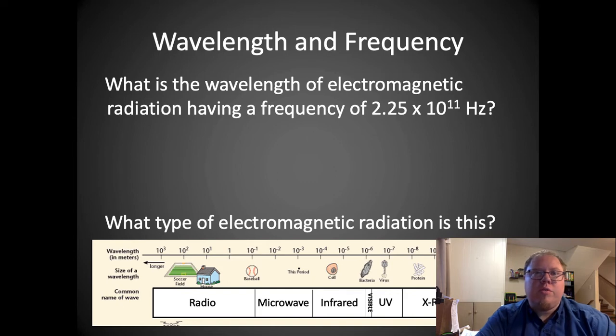Okay, your turn. So what is the wavelength of electromagnetic radiation that has a frequency of 2.25 times 10 to the power of 11 hertz? Remember, the frequency is how many I have in a second, so these wavelengths, we're going to have a lot of them, so that's a very high number there. You're going to solve this the same way, but now instead of finding frequency, you are finding wavelength, and you have the frequency. Okay, so pause the video and see if you can come up with an answer.